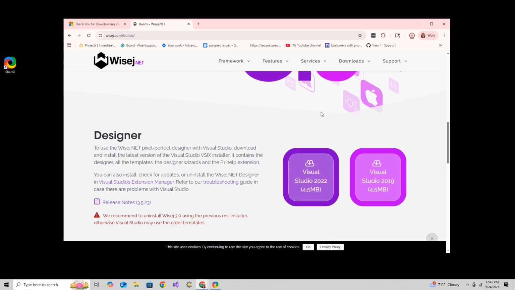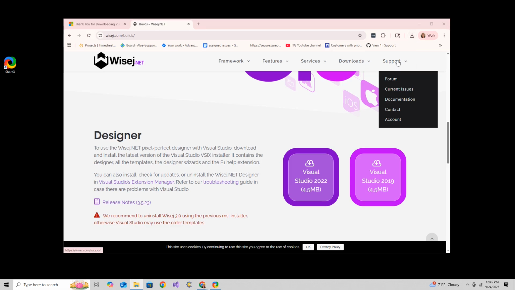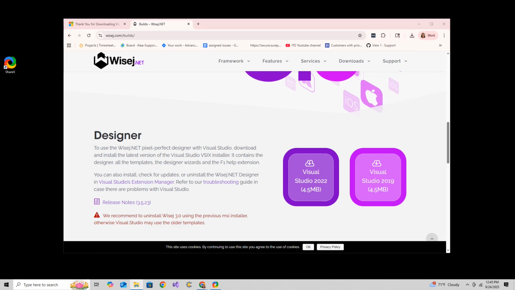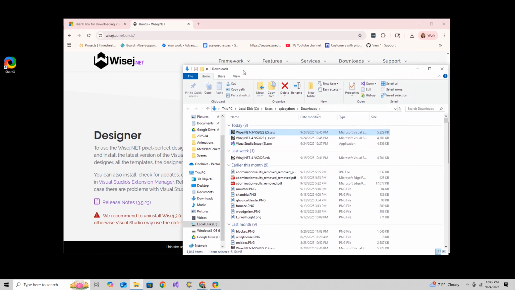There we go. So once you've downloaded it, you'll need to run it. So I'm going to click here, go to my downloads. I'm going to double click on this. This is WiseJ.NET 3.